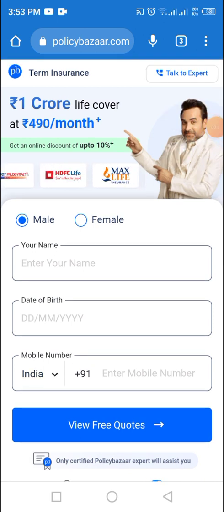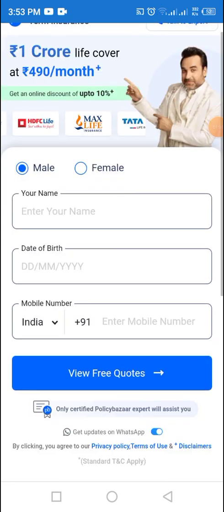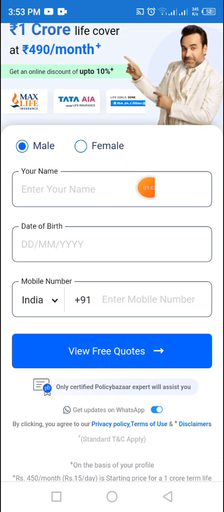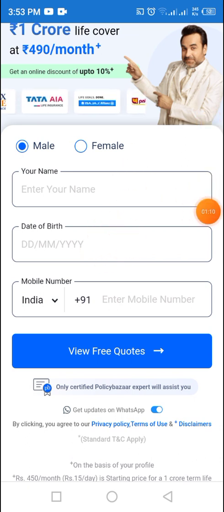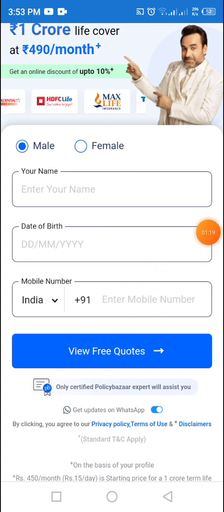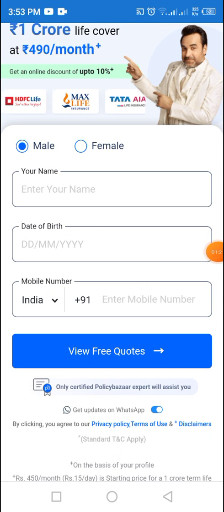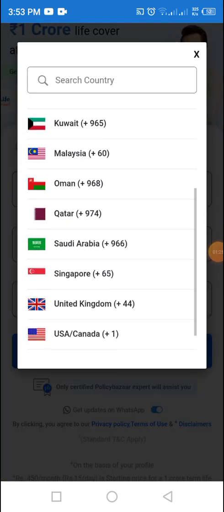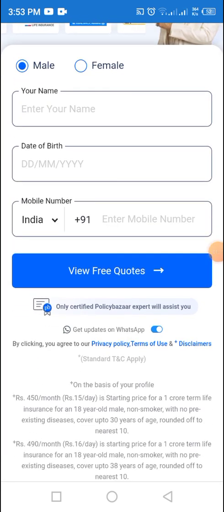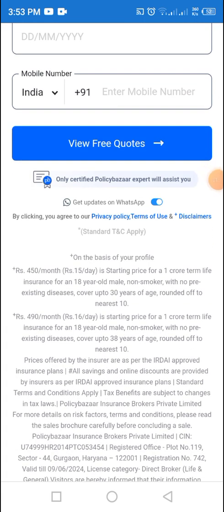This is the main interface of the Policy Bazaar term insurance form. Here you need to enter your name, your birth date according to your ID card, and the number you have to give. Then you select which country you are from, find your country name, and press it. Then you can view free quotes. And let's see what Policy Bazaar's privacy policy says about this.